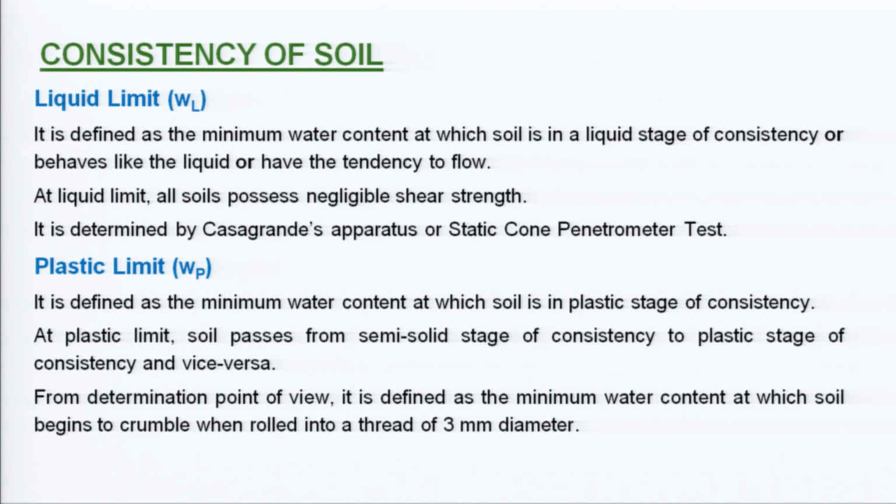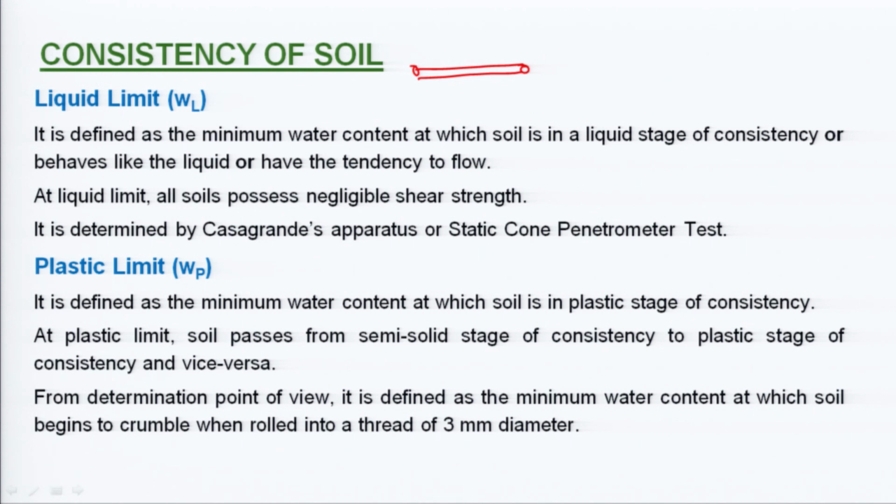So, these are the different changes. For the plastic limit determination, it is defined as the minimum water content at which the soil begins to crumble when rolled into a thread of 3 mm diameter. So, let us say if we prepare a 3 mm diameter thread of the clay, what happens?